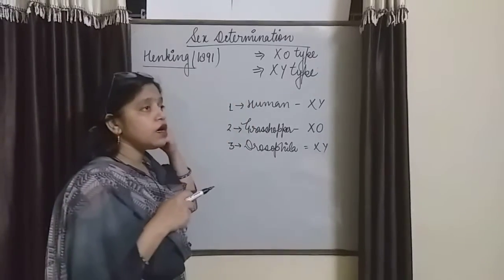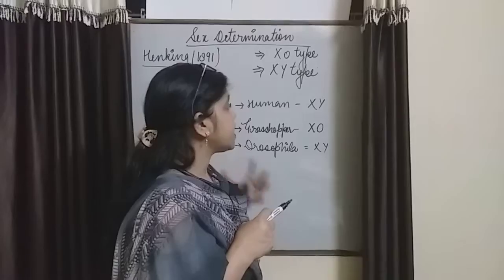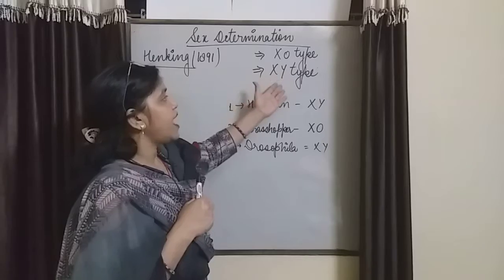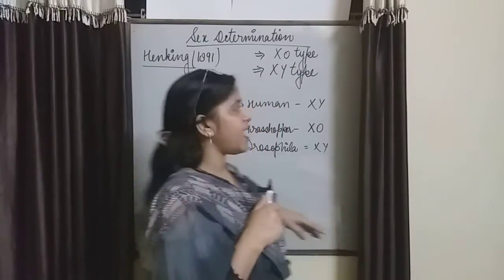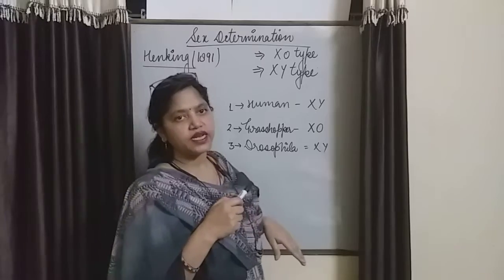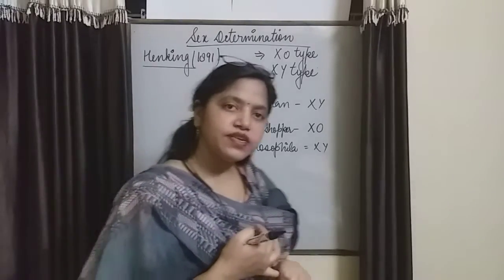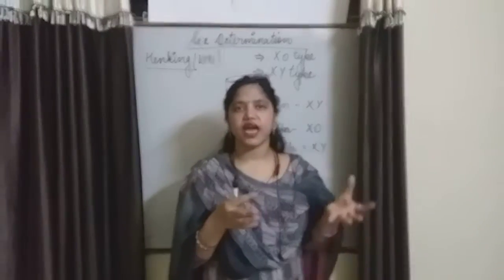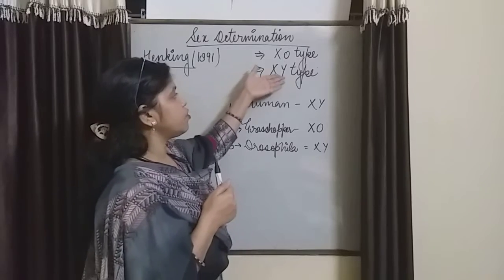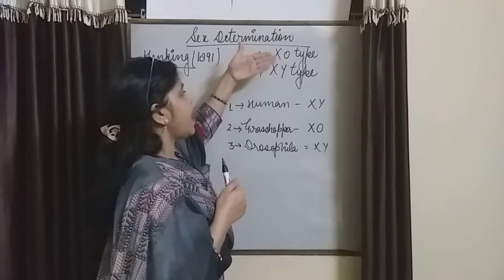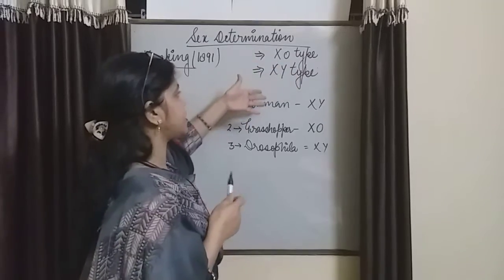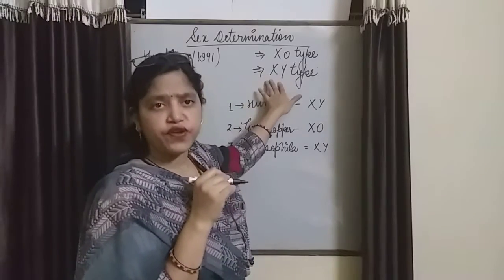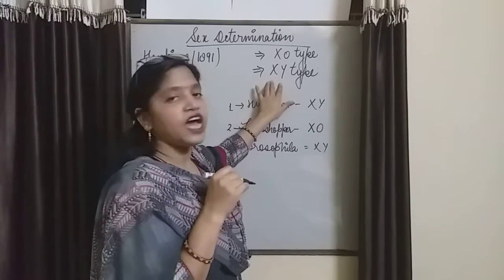So sex determination can be by means of X0 type or XY type, known as heterogamety, whether the male is heterogametic or the female is heterogametic. What is heterogamety? If the sex chromosomes are dissimilar, for example XY type or ZW type, it is known as heterogamety.